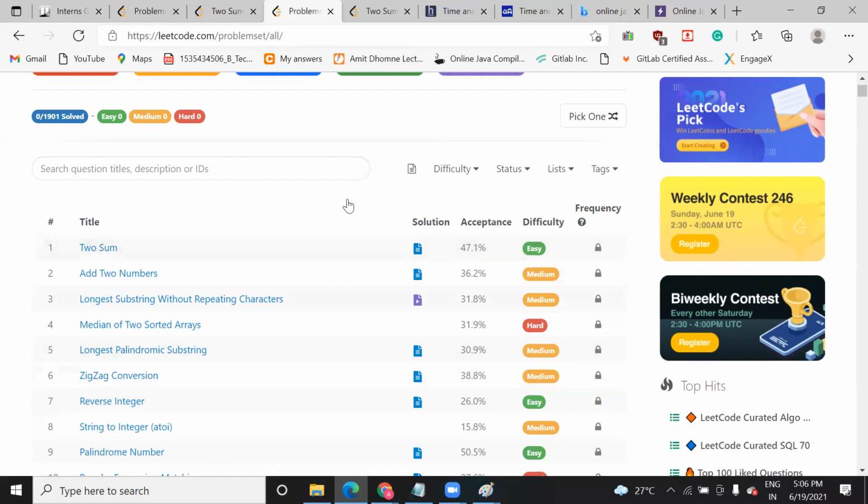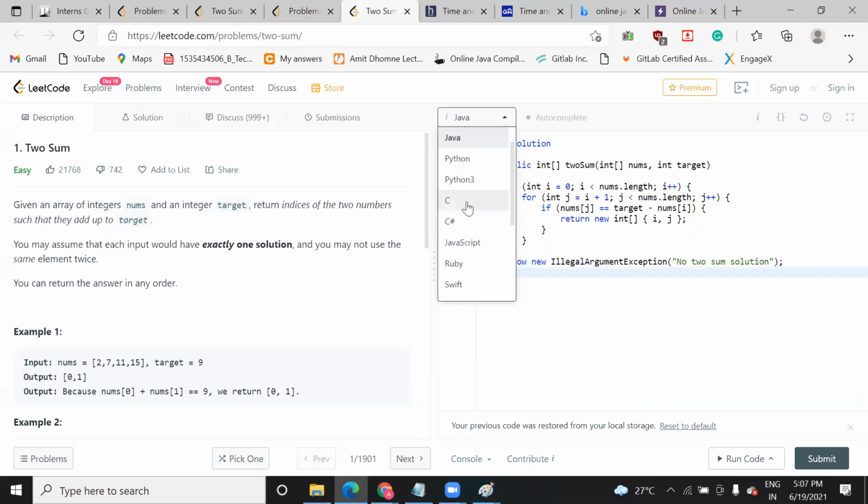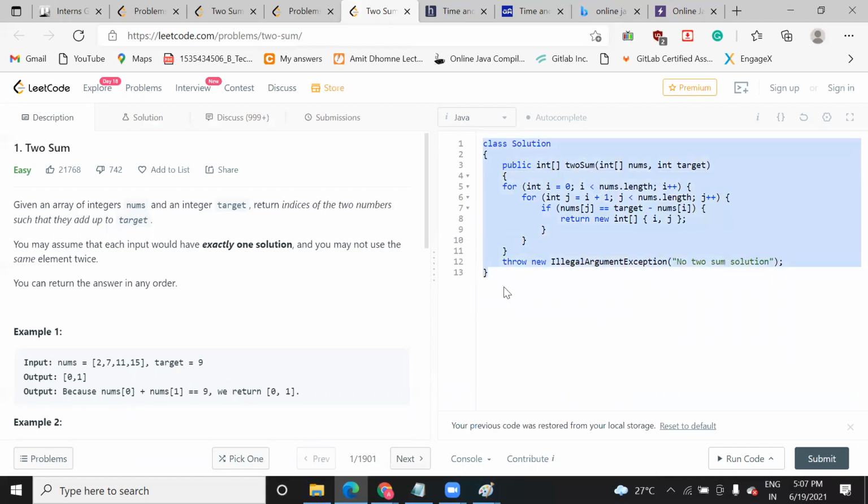So here, when you open this question in LeetCode, you will get this kind of screen. Here you will get the description of your problem. Here you can decide the language that you want. If you want Python, you can do it in Python. If you want C, you can do it in C. In Java, let me first copy my code.